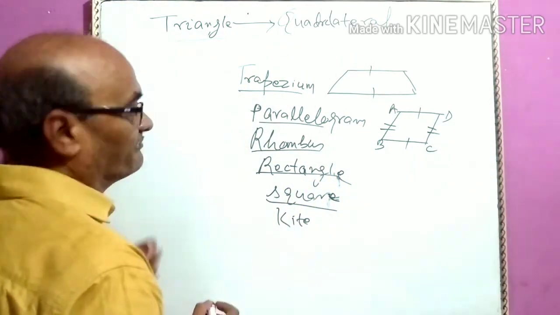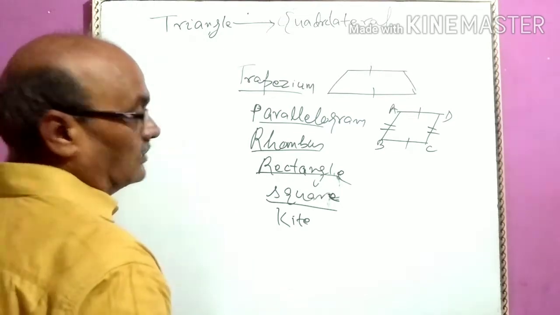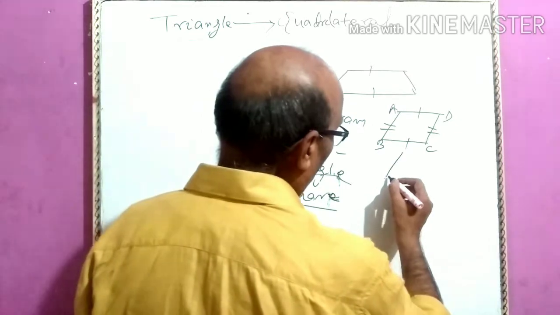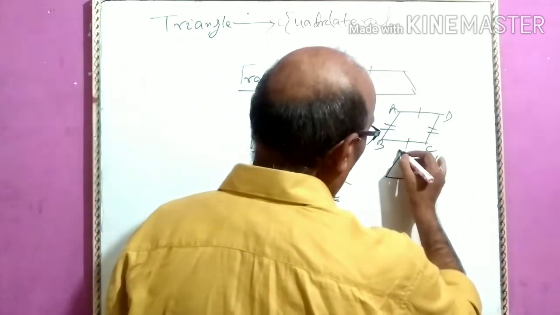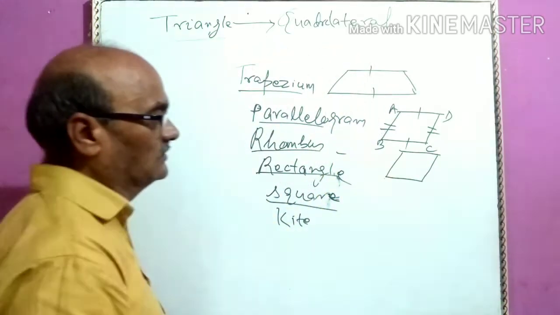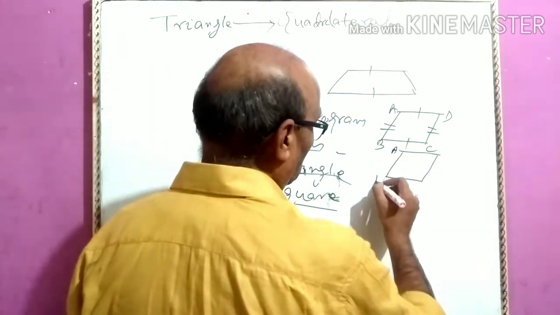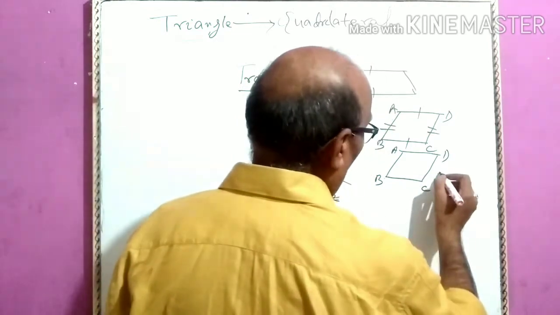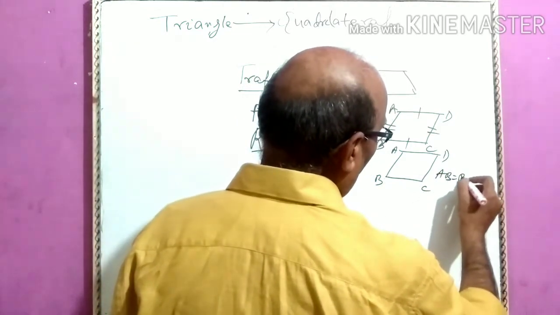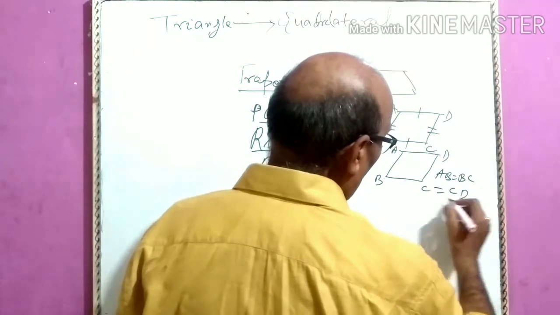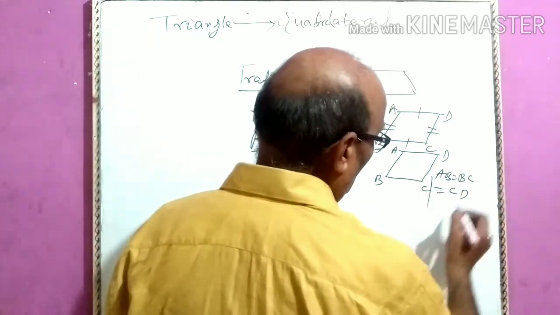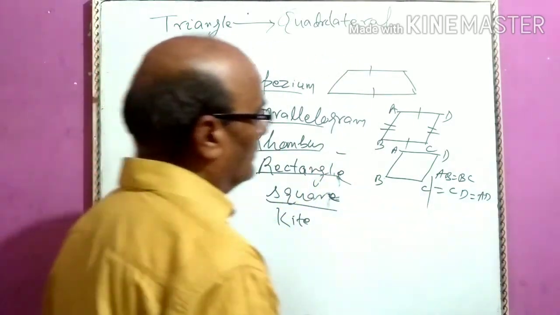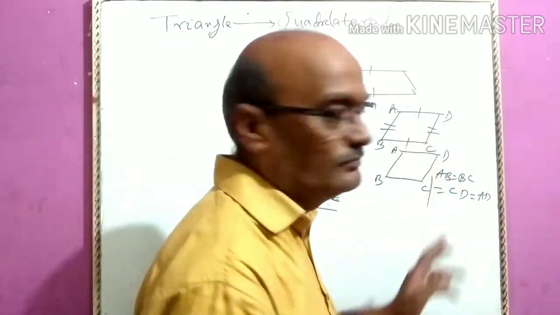Rhombus. Normally you can say that a rhombus is a quadrilateral in which all the four sides are equal. AB is equal to BC is equal to CD is equal to AD. And actually rhombus is a parallelogram also.